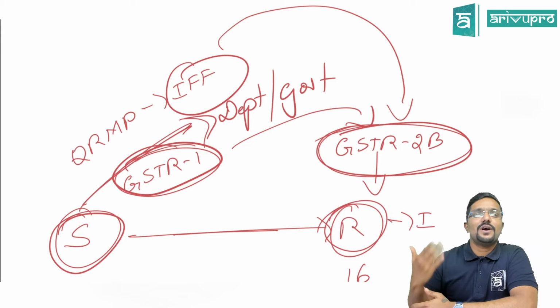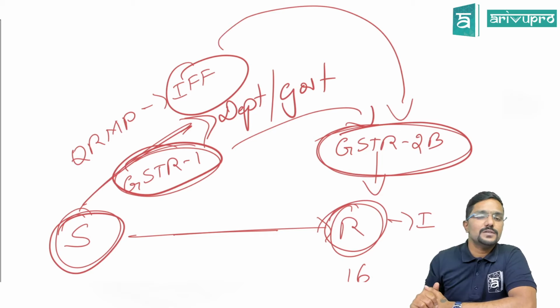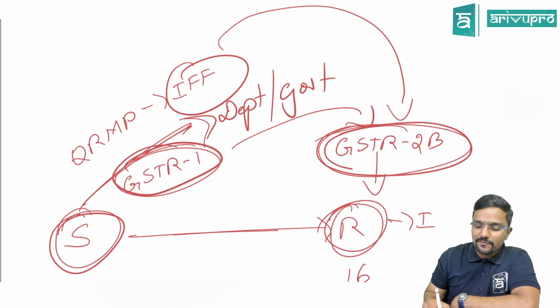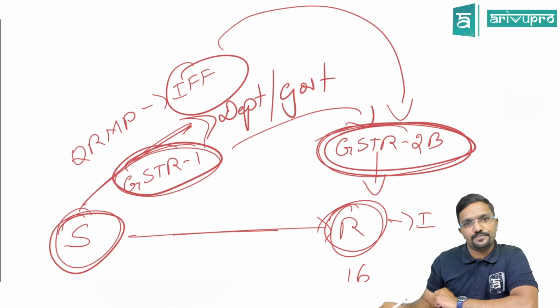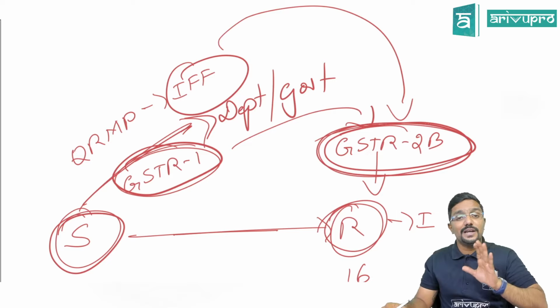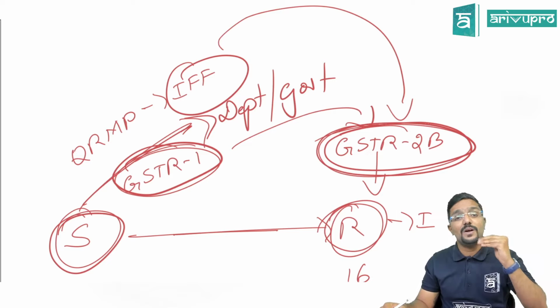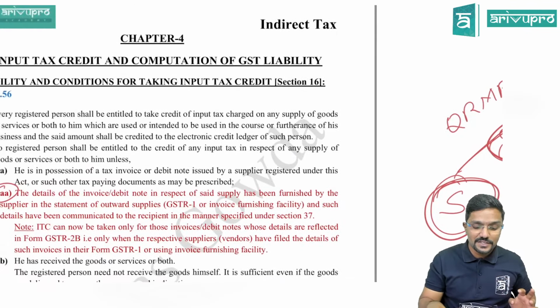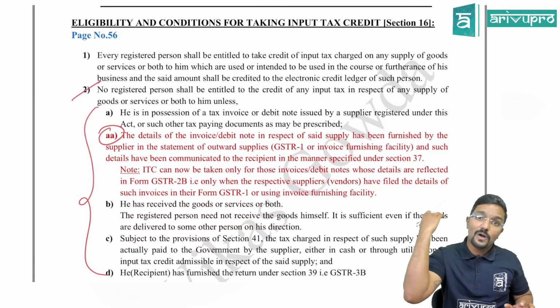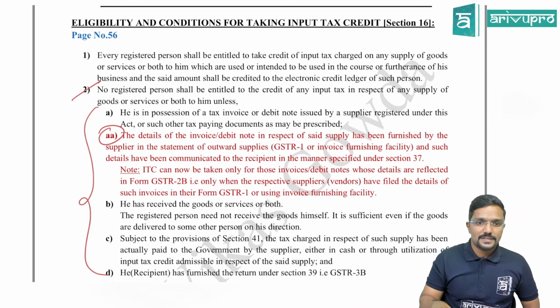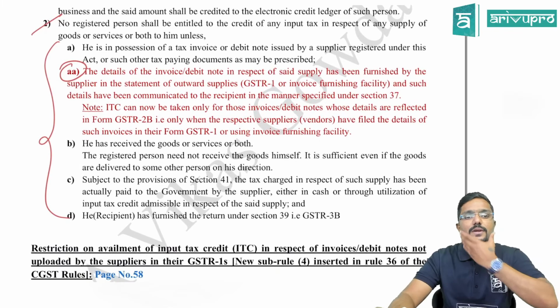Because supplier has not given the information about this supply in his GSTR1, he has not uploaded the invoice. So in that case, recipient cannot claim the credit as it will not be reflecting in his GSTR2B. Hope you guys got the clarity. And for the recipient to claim credit, all the conditions have to be satisfied. It's not like any one. Whatever conditions are given under section 16, all the conditions have to be satisfied. Clear?